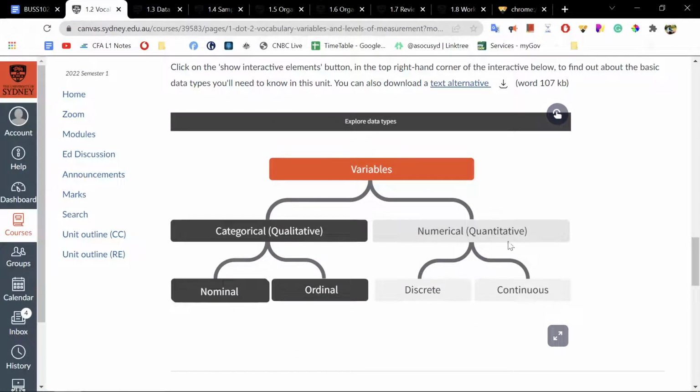All right. In types of variables, we have categorical, which are qualitative, and numerical, which are quantitative. So qualitative has nominal and ordinal, while numerical has discrete and continuous. So for example, the number of pets people have is of course numerical.